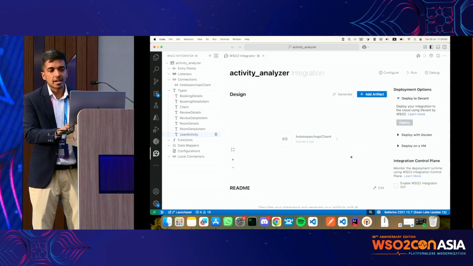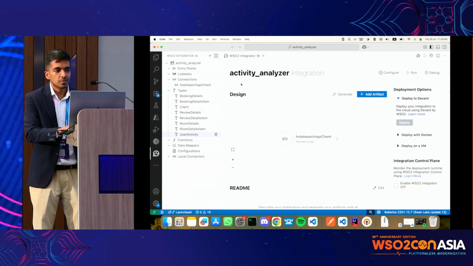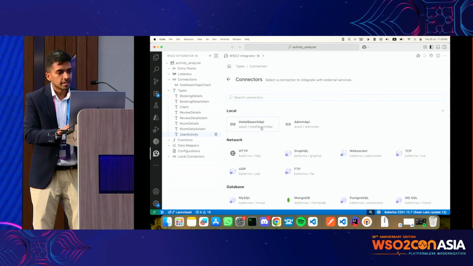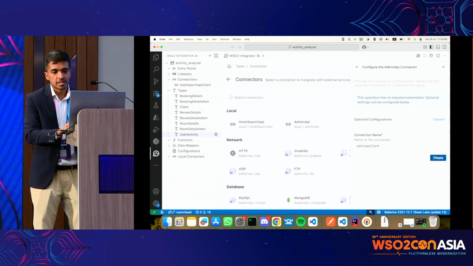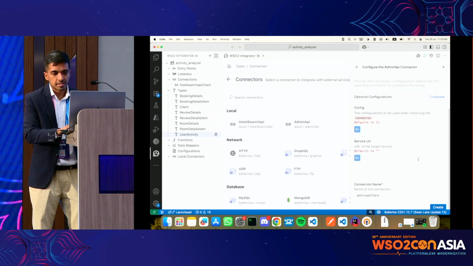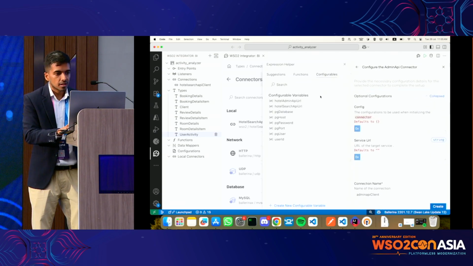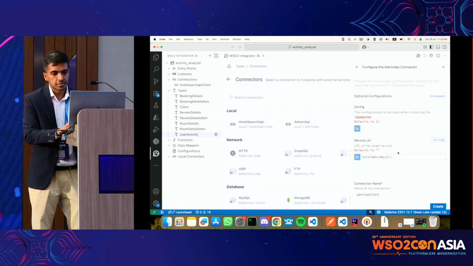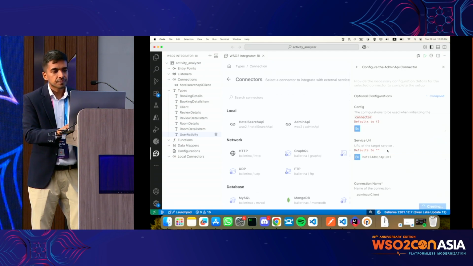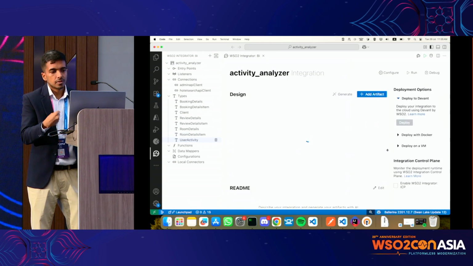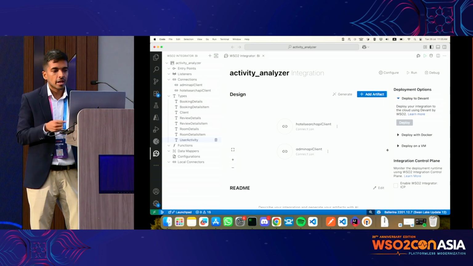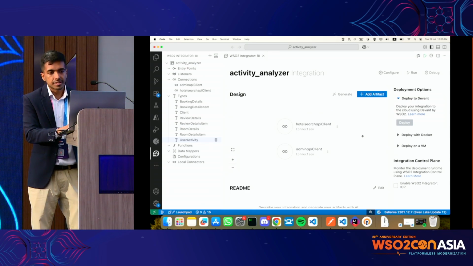So as you can see in the diagram, we have one connection now. I want another one, right? So what I want is the admin API, and the service URL would be this one. Yeah. So, okay. Now we have the connections already set up, right?